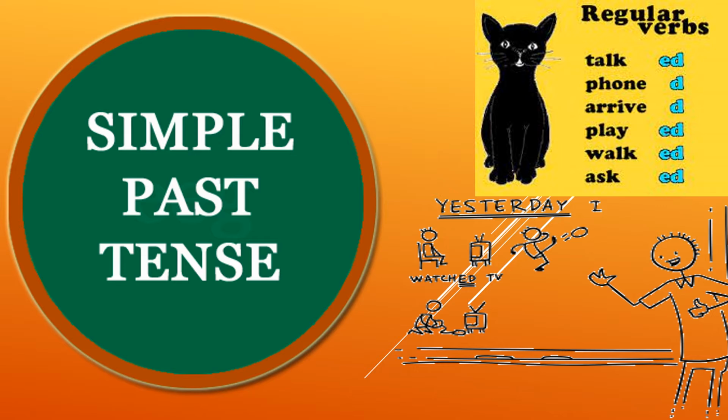Now, how do we form a verb in the past tense? In regular verbs, we use ed with the root form of the verb, like talk, talked, phone, phoned, arrive, arrived, play, played, walk, walked, ask, asked.